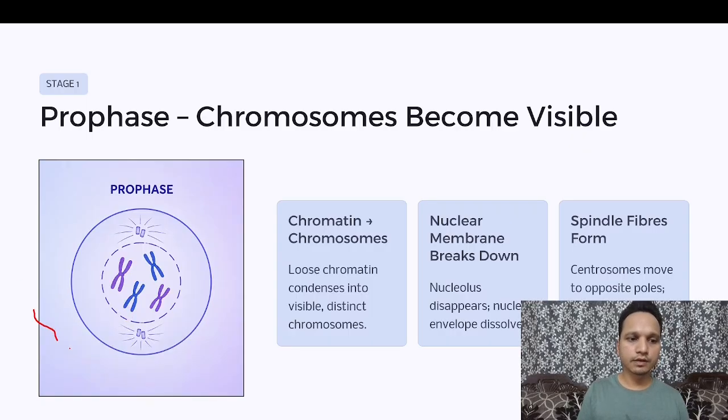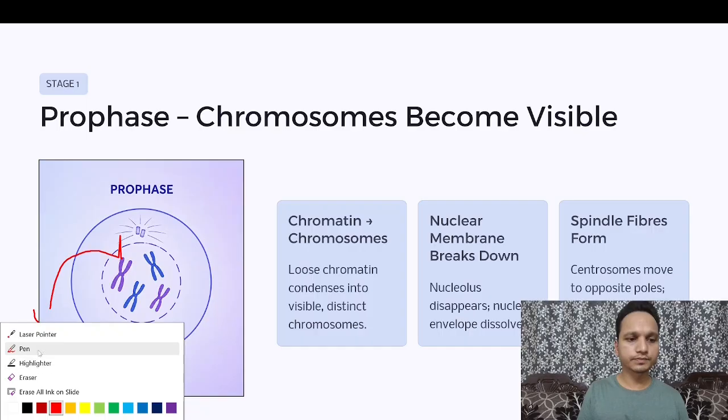DNA which is lying around just like a thread becomes chromosome. How does it become chromosome? Loose chromatin condenses into visible chromosomes.